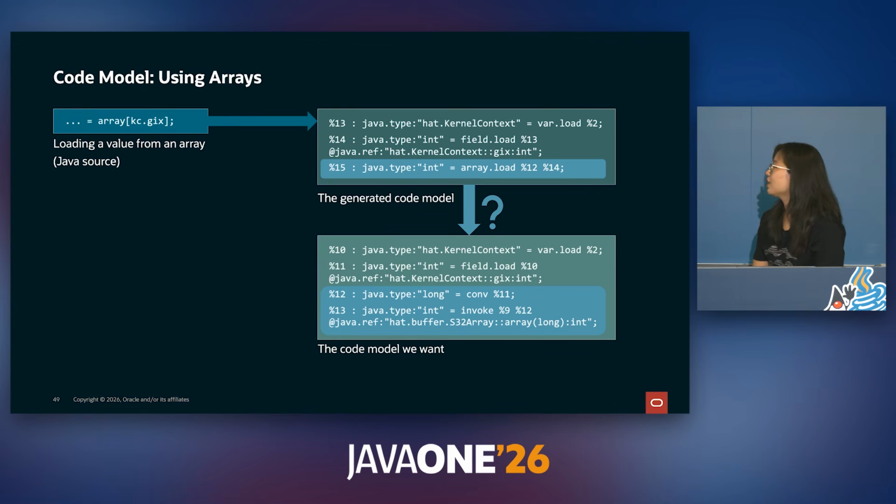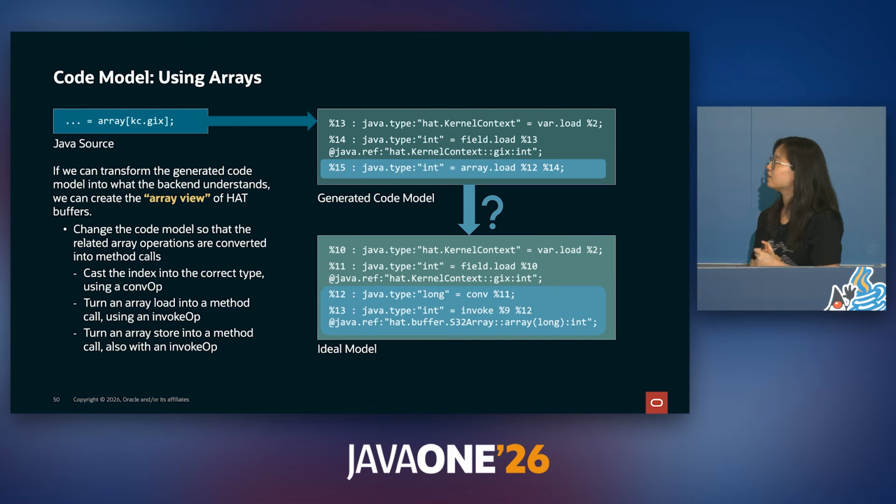Over here, we use interfaces to modify these memory segments. If we can transform the generated code model into the code model that the backend understands, then we can support the array view that the programmer sees. So this is where we tell a little white lie to the user. It looks like buffers can be accessed as if they're typical arrays through the array view. But in the backend, we convert the array operations into method calls. We can possibly cast the index type to match the type of the method call, and we can turn array loads and stores into getters and setters.